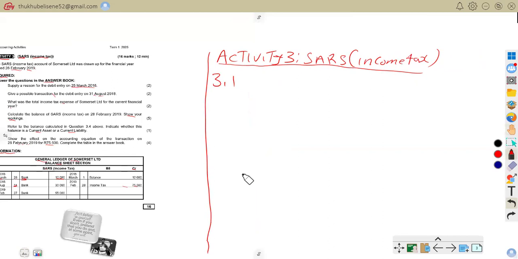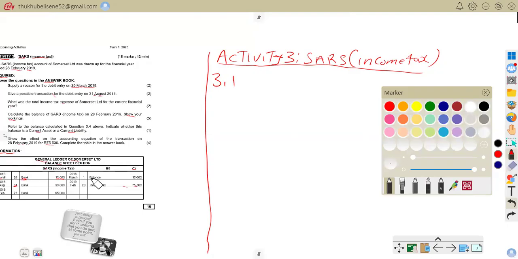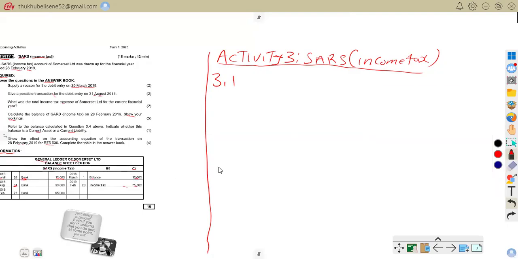If you look at the opening balance on the 1st March, the opening balance, which is this one, of 12,000, the balance is on the credit side. So a credit balance in SARS means the company owed SARS 12,000, which is this one. So the company owed SARS 12,000 from the previous year.